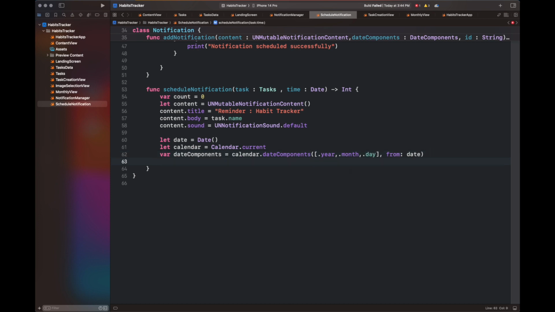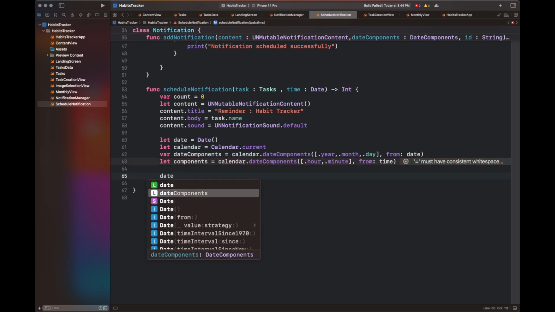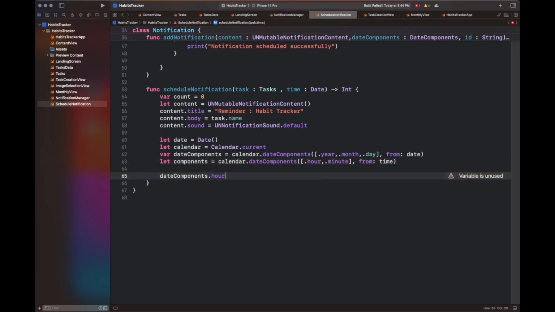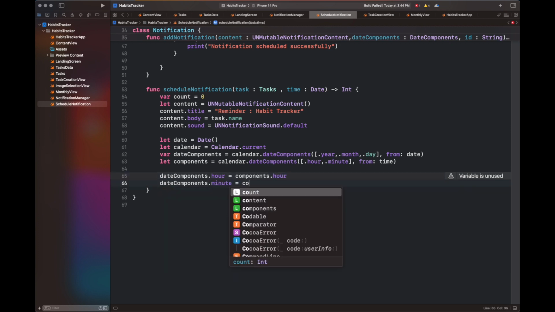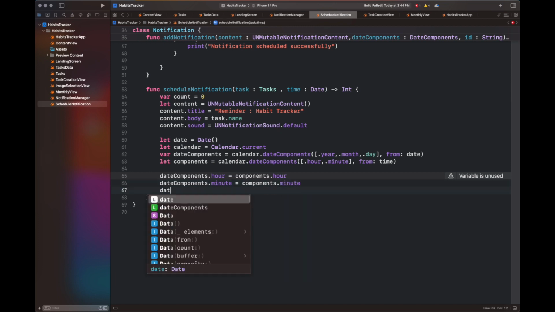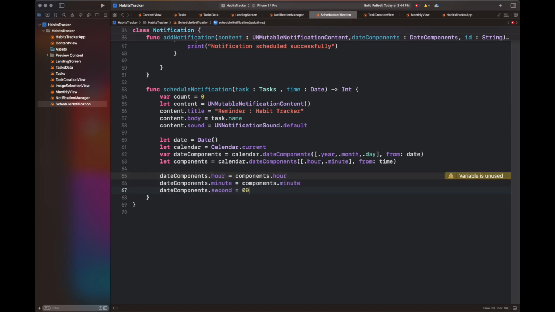The next function that we have added inside the class Notification is scheduleNotification, which is going to get a task for which we want to schedule the notification and the time of scheduling. And it is going to return us a total count of the days on which we are going to schedule that notification. So the first thing is content. We have set the title and body depending upon the task, and a sound. After that, we have calculated a date and we have got its components. We have also got hours and minutes from the time that we have passed to scheduleNotification.